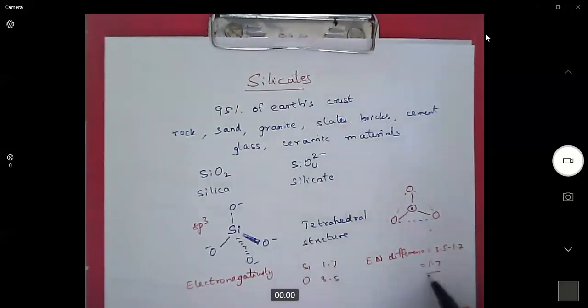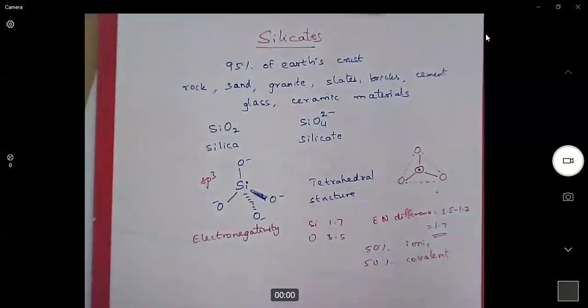So based on this value, we can say it is 50% ionic and 50% covalent. So based on the electronegativity difference, we can say silicates are 50% ionic and 50% covalent in nature.